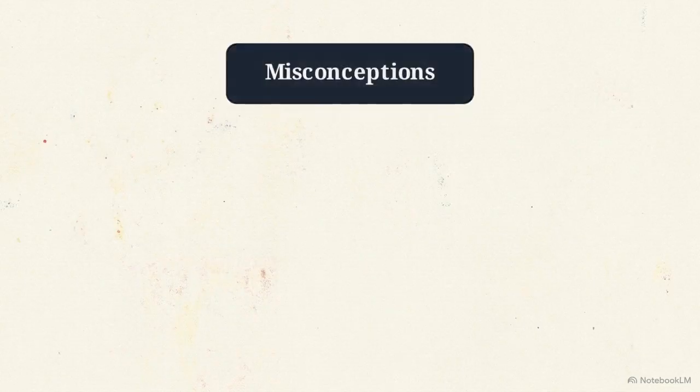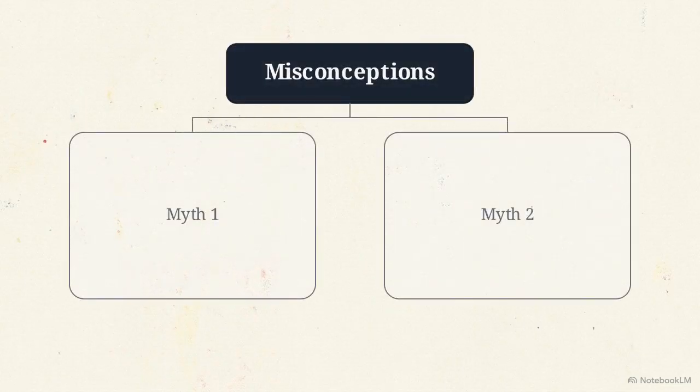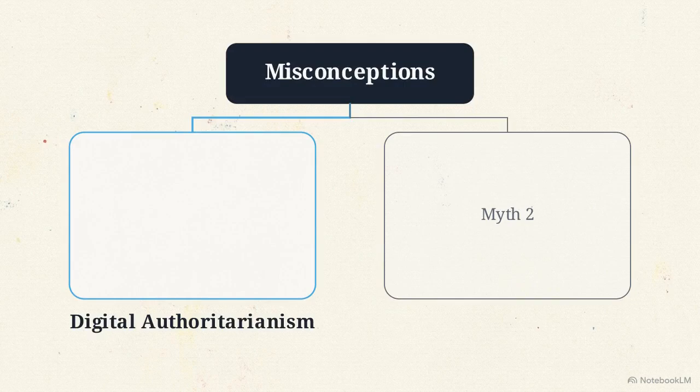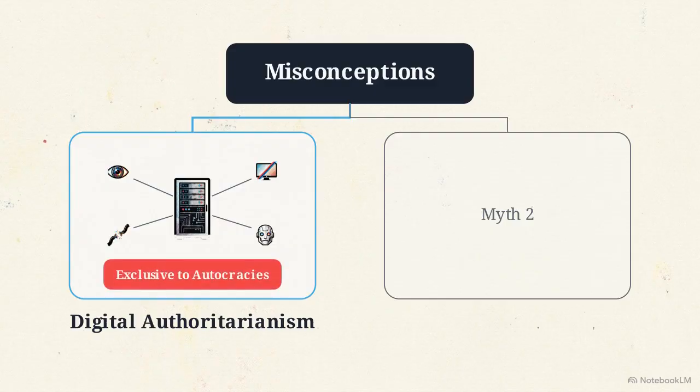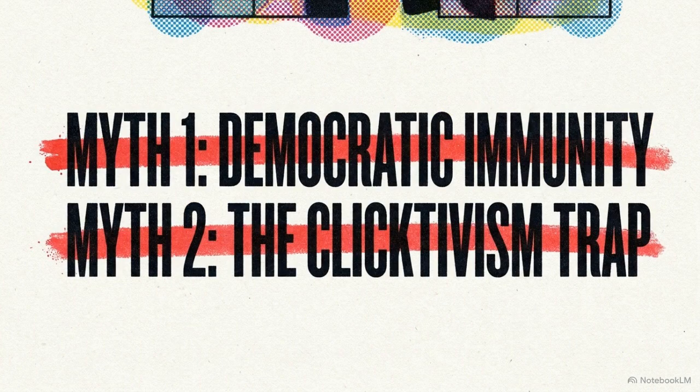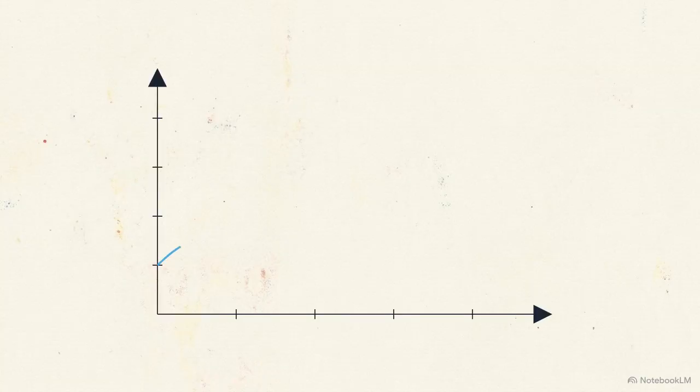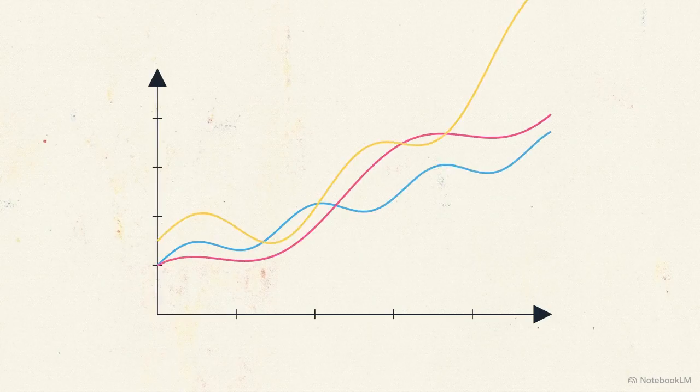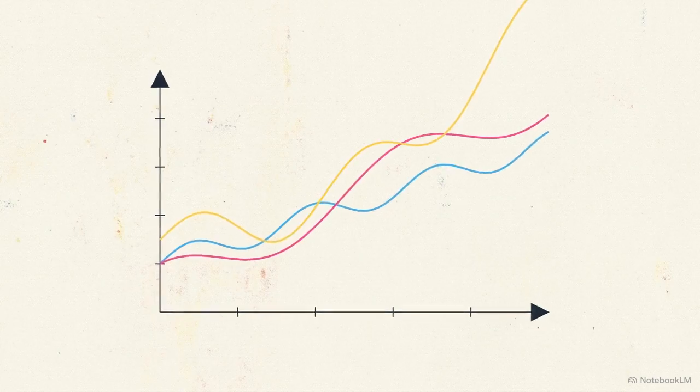This modern pessimism rests heavily on two specific misconceptions. The first is the belief that digital authoritarianism, the use of technology to surveil and manipulate populations, is a toolkit used exclusively by autocratic regimes. The second misconception is behavioral. It assumes that algorithmic, short-form social media strips young voters of their agency, trapping them in passive, low-effort behaviors often labeled as clicktivism. However, recent cross-national time series data and behavioral regression models reveal a far more complex reality about how digital power operates, fracturing both of these assumptions.